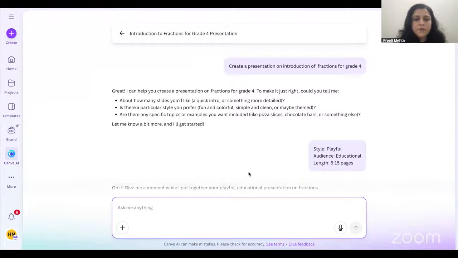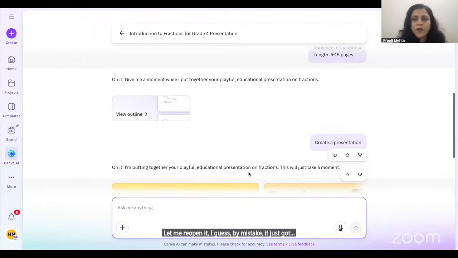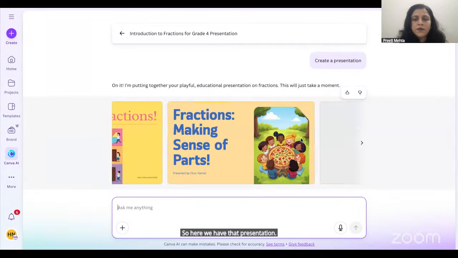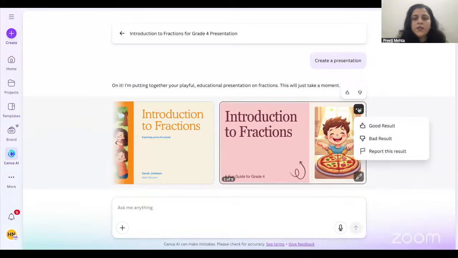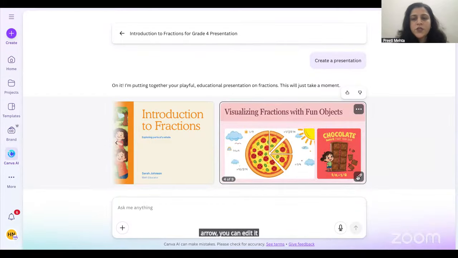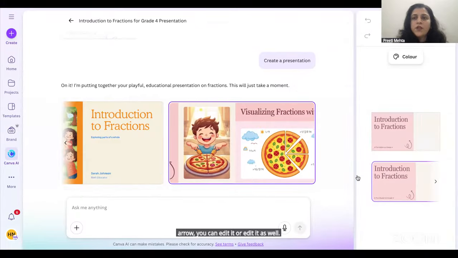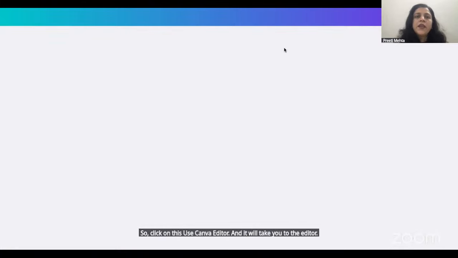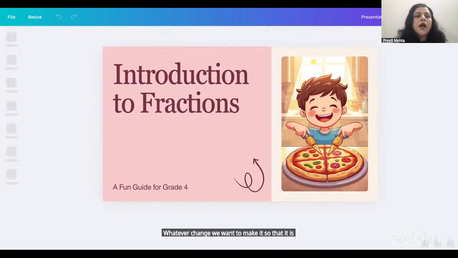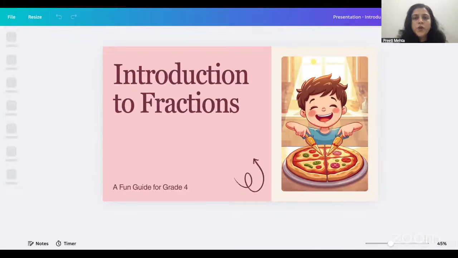Let me reopen it. I guess by mistake it just got closed. So here we have that presentation. If you click on this arrow, you can edit it as well. Click on "Use Canva editor," and it will take you to the editor where we can edit the presentation. We can change whatever we want so that it is as per our requirement. Let's wait for it to load.